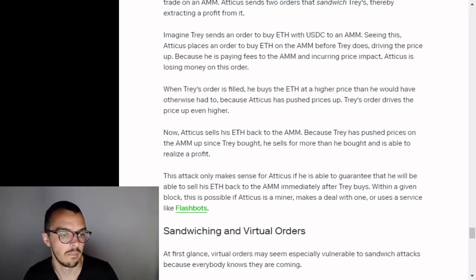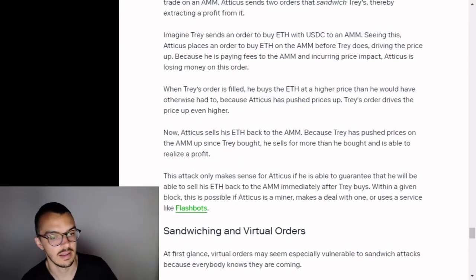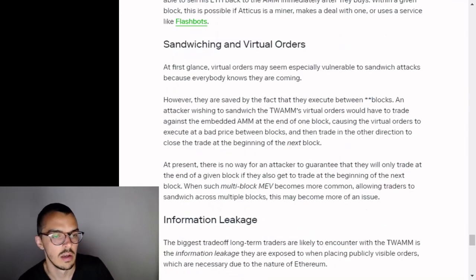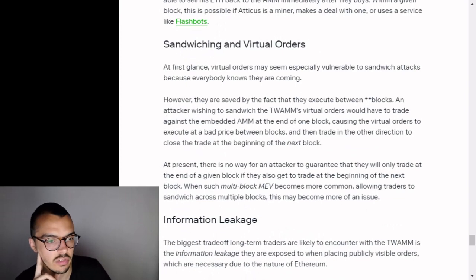This attack only makes sense for Atticus if he is able to guarantee he will be able to sell his ETH back to the AMM immediately after Trey buys, within a given block. This is possible if Atticus is a miner, makes a deal with one, or uses a service like Flashbots, link in post.